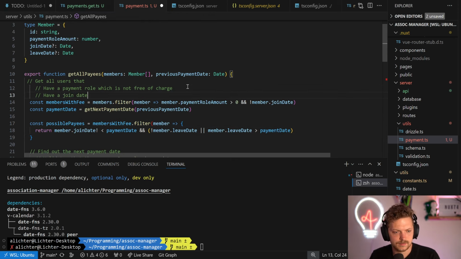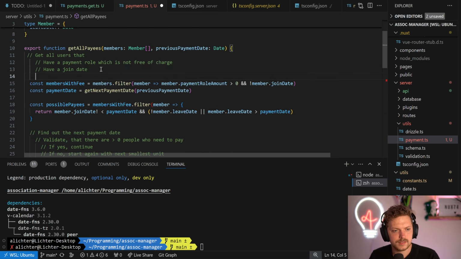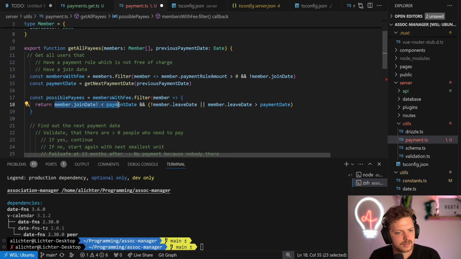Have a join date. Okay. We can even say have a leave date in the past, but let's not go too crazy with that. And if the members.join date is smaller than the payment date, we can even say smaller than or equals, because if they join on the right date, it's also fine. And if they don't have a leave date, or if the leave date is bigger than the payment date, that's correct. Then we want to add them.